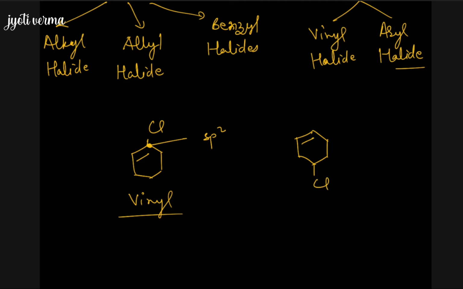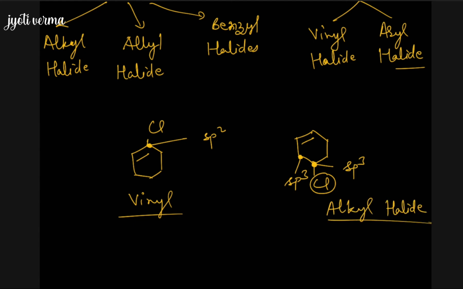Now here you should observe that the halogen is bonded with this carbon. This carbon is sp3 hybridized. Now we have to see whether this carbon is bonded with an sp2 hybridized carbon. No, this carbon is also sp3 hybridized. So it is not coming under any of the categories we discussed above. So it's a simple alkyl halide only, where the halogen atom is bonded with the sp3 hybridized carbon. There is no other special characteristic.